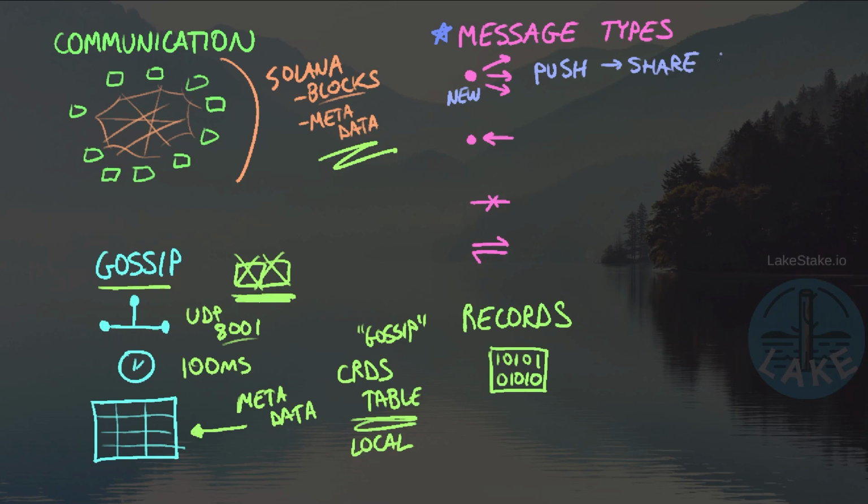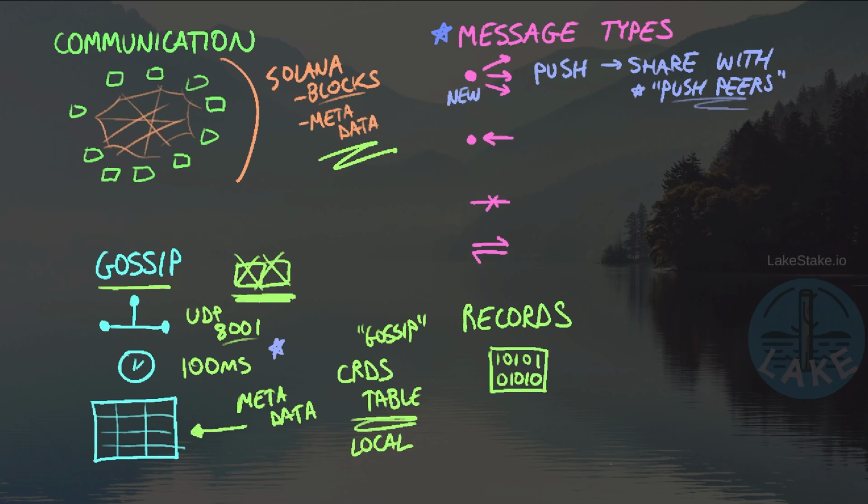And so we're going to share it with a group of peers known as our push peers. Our validators are going to decide who the push peers are in the network randomly, but then that list is going to be maintained over the course of time, so we're not selecting an entirely new set of push peers every single time we want to send a message. Again, we're sending messages every 100 milliseconds. This is happening pretty often.